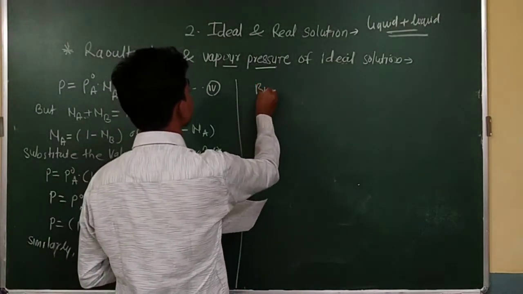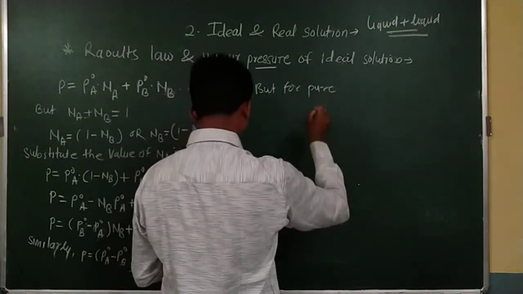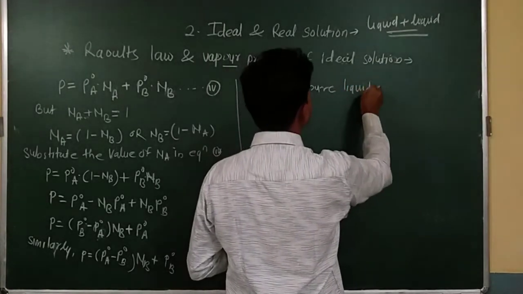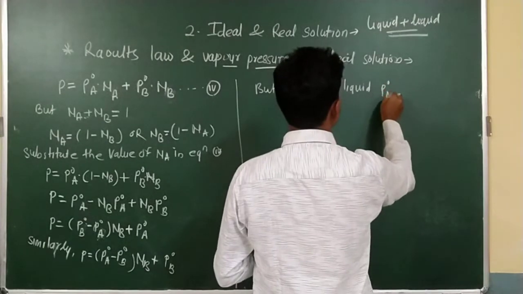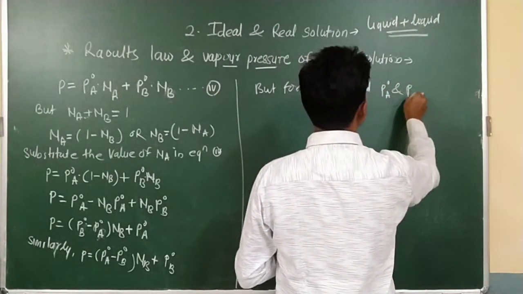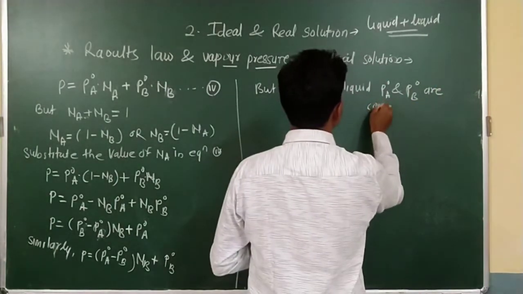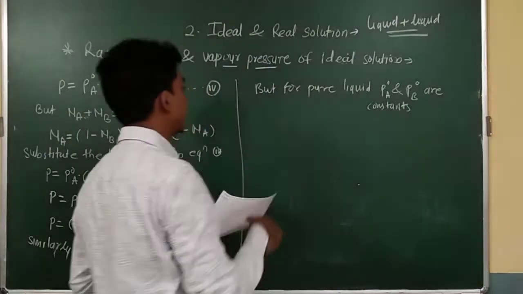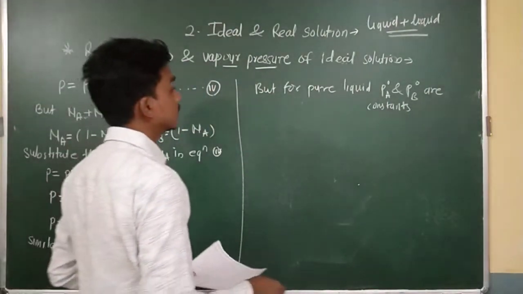But for pure liquids, the vapor pressure of A and the vapor pressure of B liquid are constant. When both liquids A and B are in pure form, at that time what will happen?